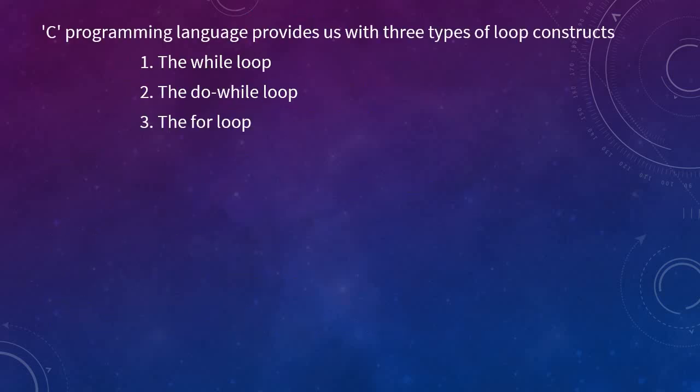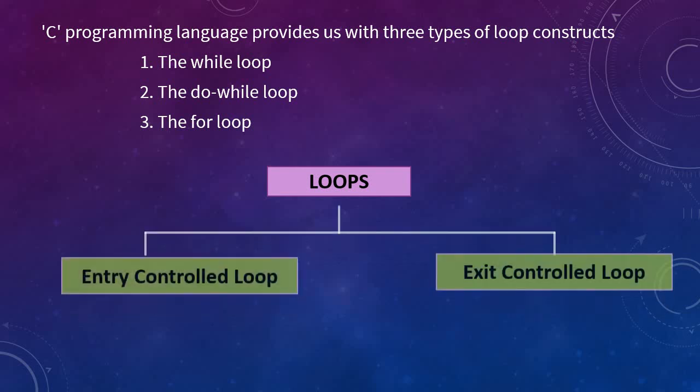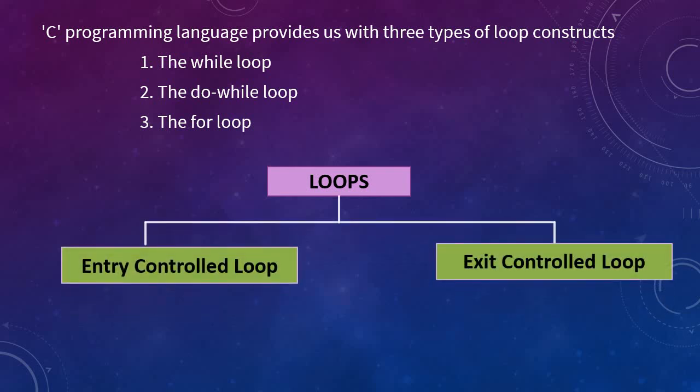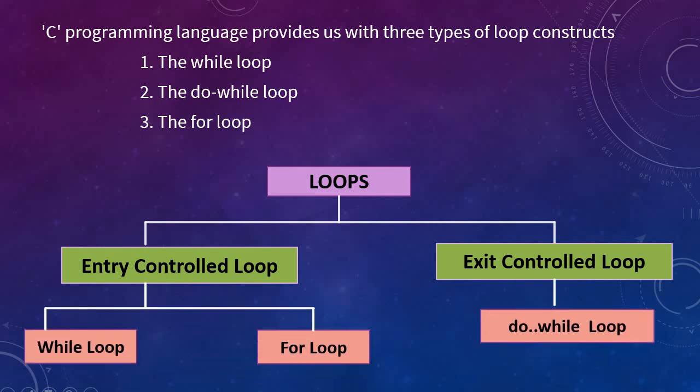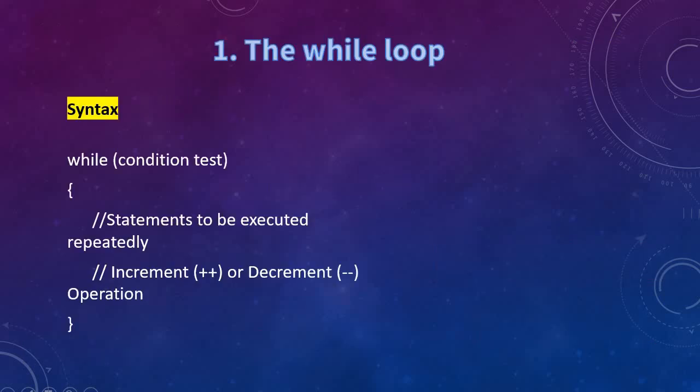In C programming, we have three looping statements for the looping construct. First one, the while loop, second one, do while, and third one, the for loop. You can see in this picture, we are categorizing loops into entry control loop and exit control loop. Among these three, which ones come under entry control loop? The while and the for loops. In the case of exit control loop, we have only one, the do while loop. Let me explain one by one.